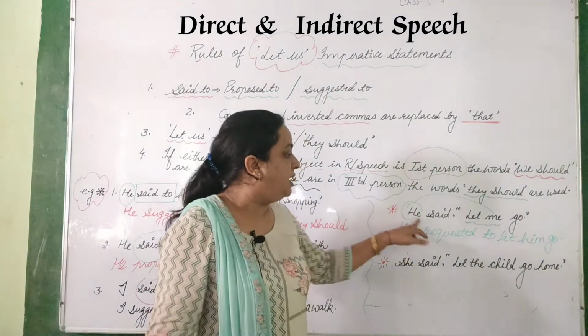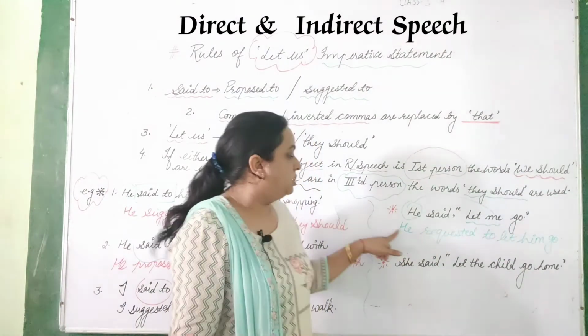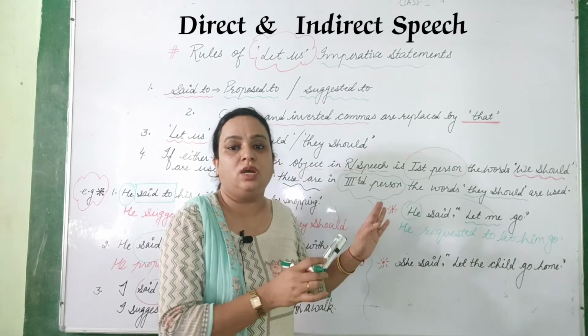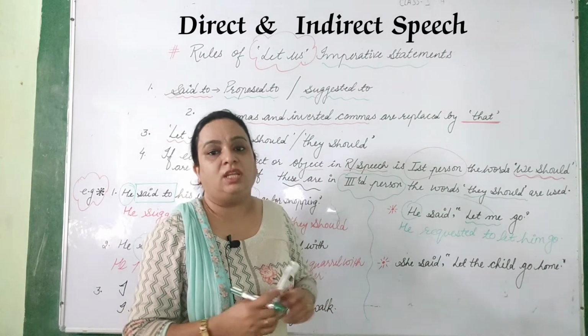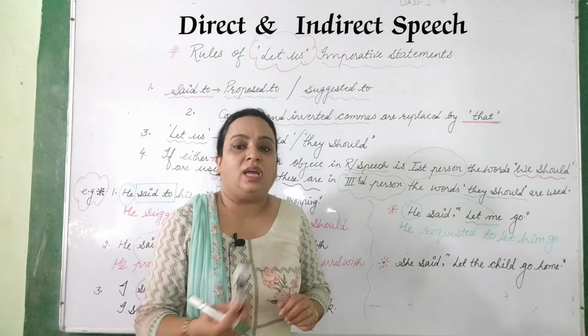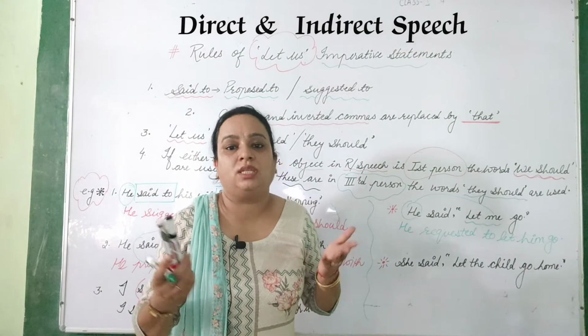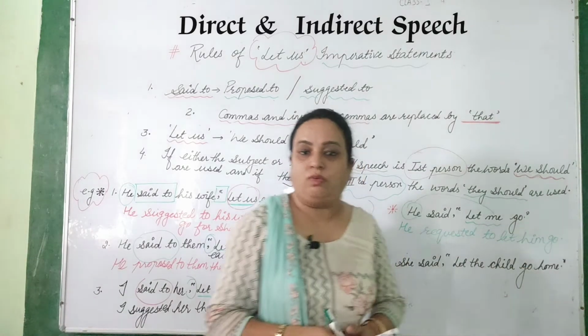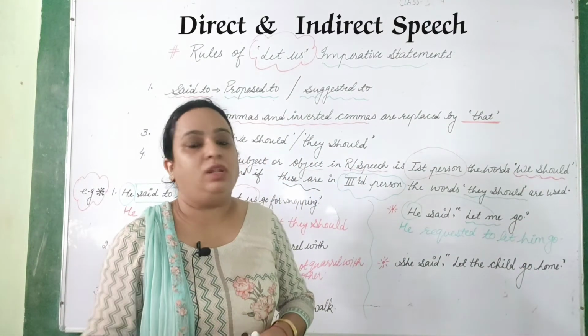So what I read, he said, "Let me go." Answer is he requested, because the kind of the sentence which is being used here in the inverted commas, that is what? That's a kind of request. Let me go, that's a request. So he requested to let him go. Right? This is the style we will follow.